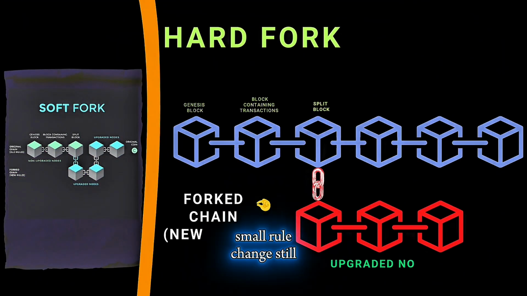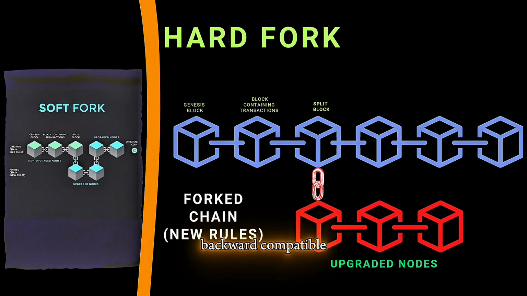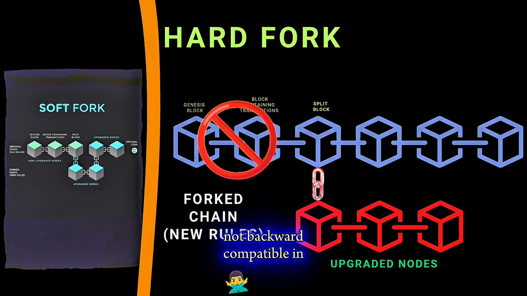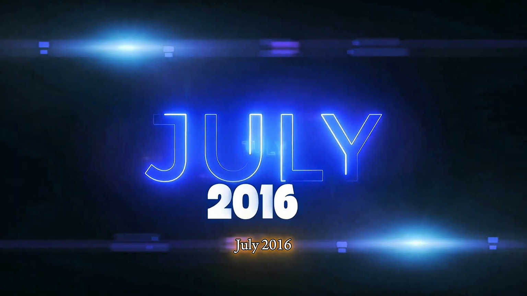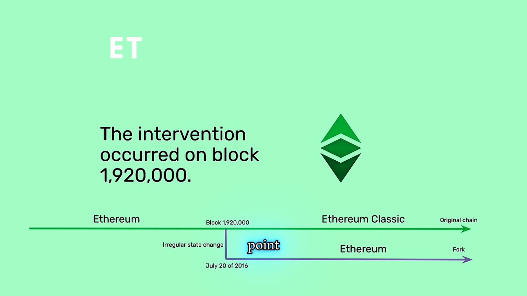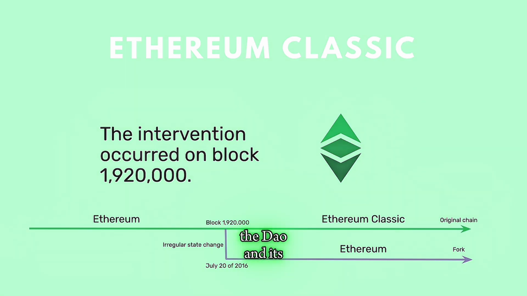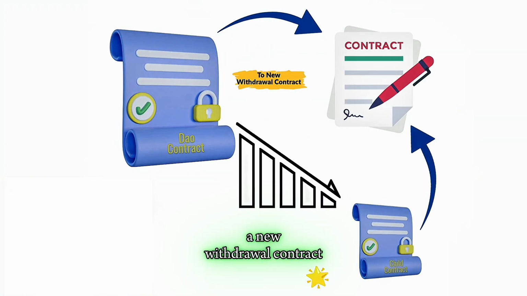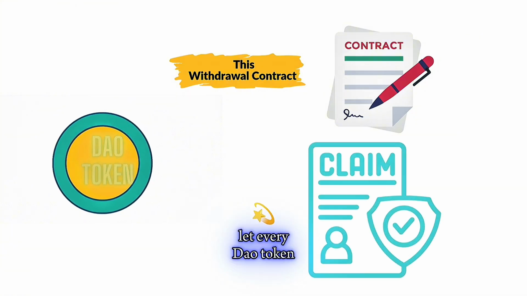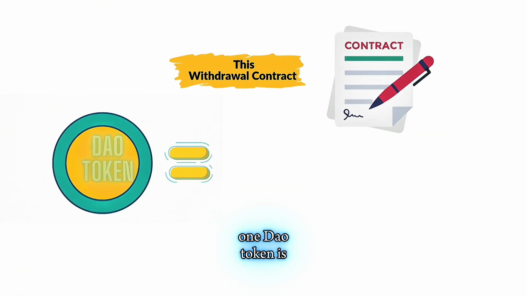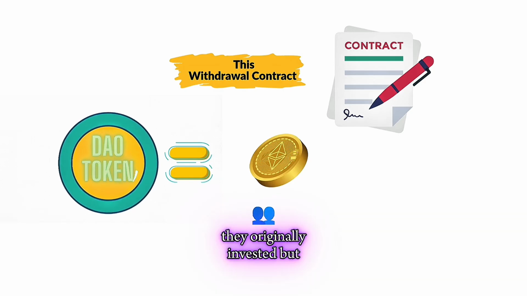Soft fork: a small rule change, still backward compatible. Hard fork: the chain splits into new rules, not backward compatible. In July 2016, the hard fork was activated. A new rule was added at block 1.92 million. All ETH stuck in the DAO and its child contracts was forcibly moved into a new withdrawal contract. This withdrawal contract let every DAO token holder reclaim ETH by showing their DAO tokens. One DAO token is equal to the same share of ETH they originally invested.